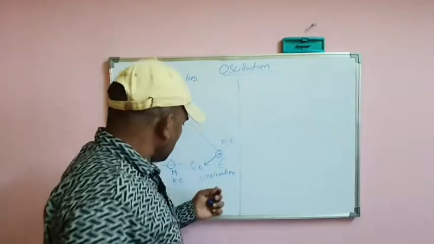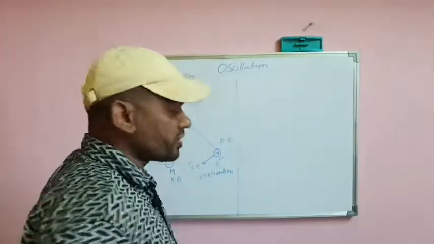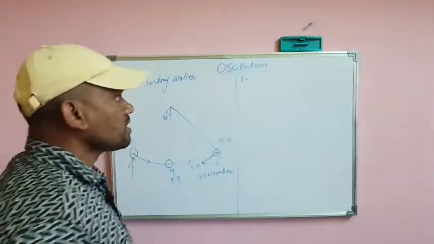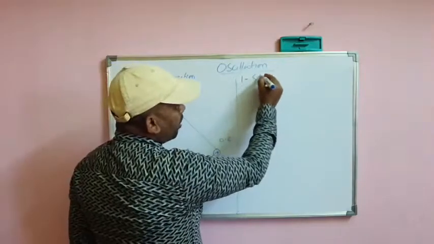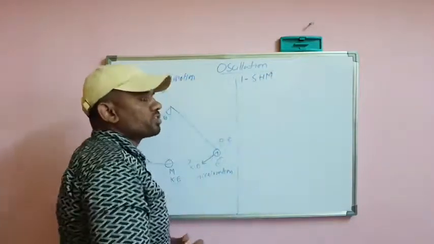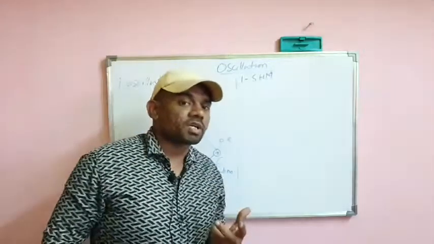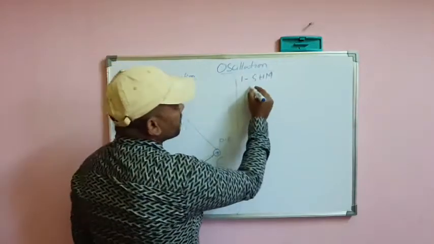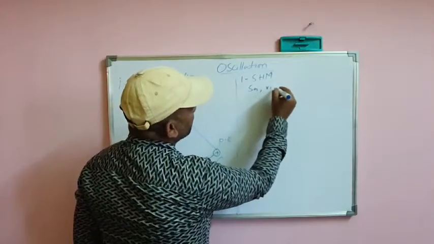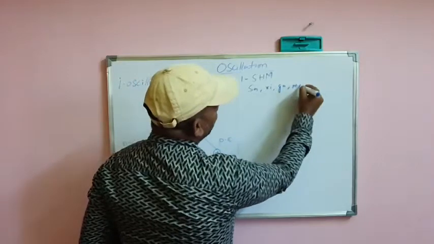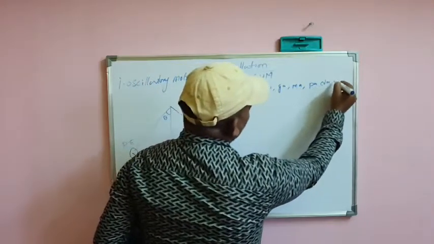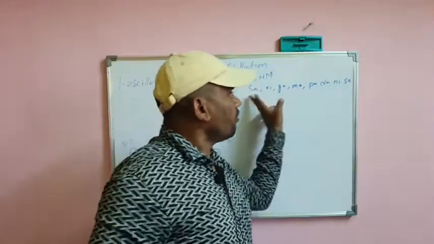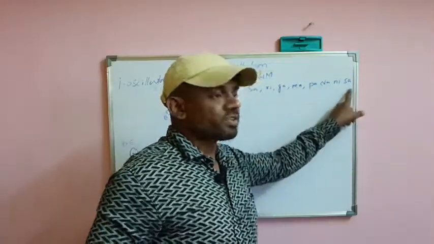So we can discuss oscillation further. The first characteristic, as we discussed, is that it is to and fro motion, and it is simple harmonic motion. So what is simple harmonic motion? If you observe music, there are 7 notes: Sa, ri, ga, ma, pa, da, ni, sa. After every fixed set of notes, there is a repeat.